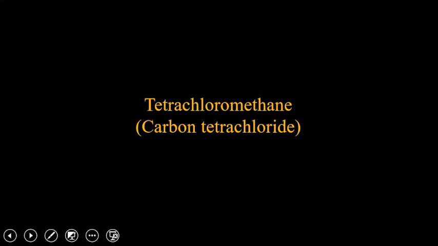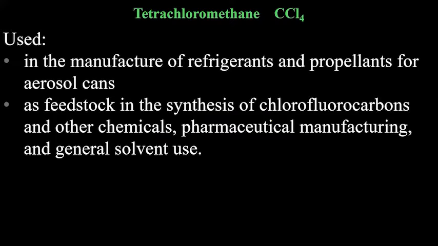Next, you now have four chlorines instead of three, CCl4, carbon tetrachloride or tetrachloromethane. It is used in the manufacture of refrigerants and propellants for aerosol, as feedstock in the synthesis of chlorofluorocarbons. Feedstock means raw material.